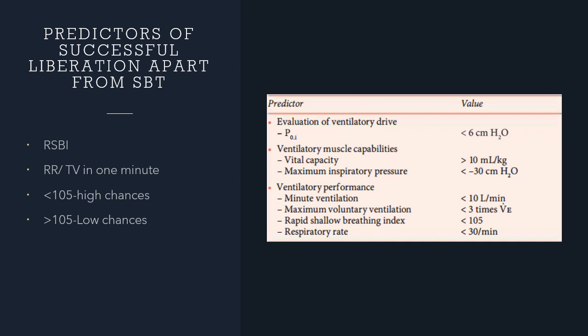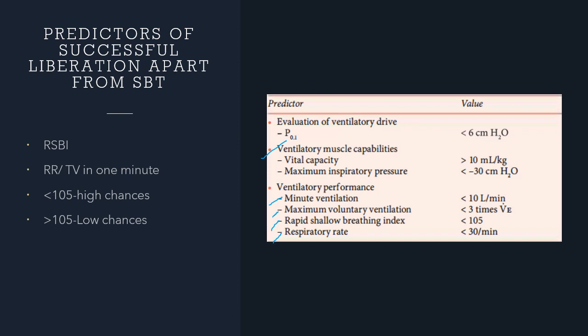Is there anything else that can predict the success of weaning and extubation apart from your extubation readiness trials? So, these are some of the predictors where you look at ventilatory muscle capacities, you look at ventilatory performance by means of minute ventilation, maximum voluntary ventilation, rapid shallow breathing index, respiratory rate.